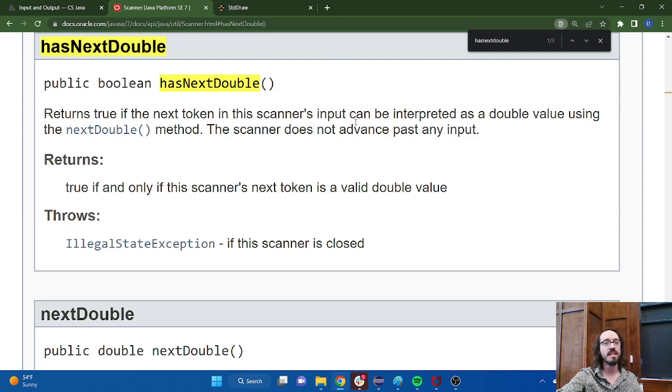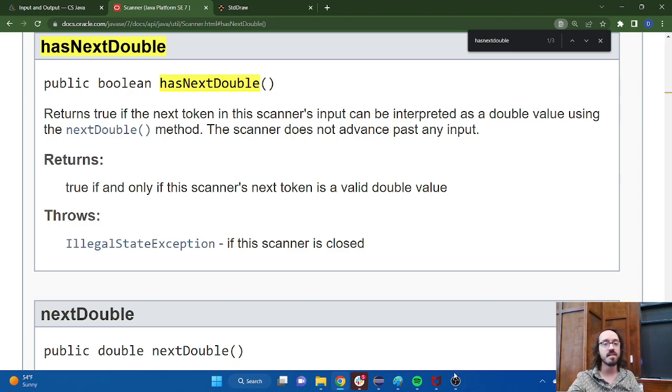Returns true if the next thing can be interpreted as a double value. So basically, here's what that means. I'm looking at the file or whatever the user typed in or whatever the case may be. If I can look at it and it's a decimal value, it's a number, then this is going to say true. If I look at that thing and it's a string or something that's not a decimal number, then this is going to say false.